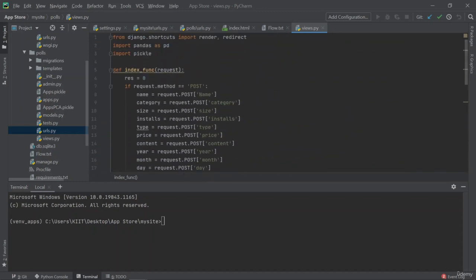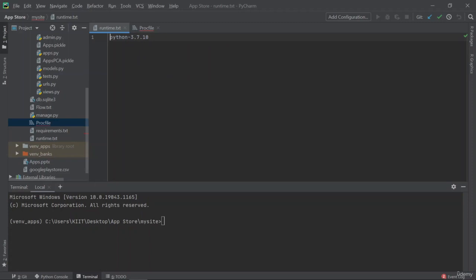Now, the last thing is that before we move forward to deploying this project on Heroku, we have to understand some files that are to be created and sent with this code so that Heroku servers are able to understand how to set this code up. That would be specified in the next part, which is the last part in this project, where we will be deploying our web application on Heroku.